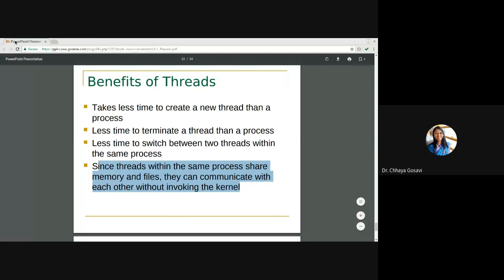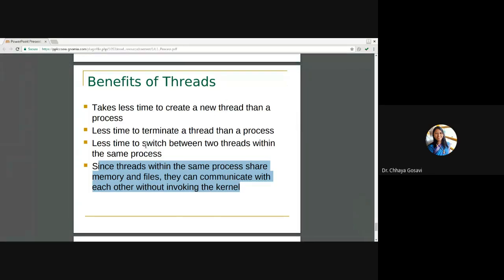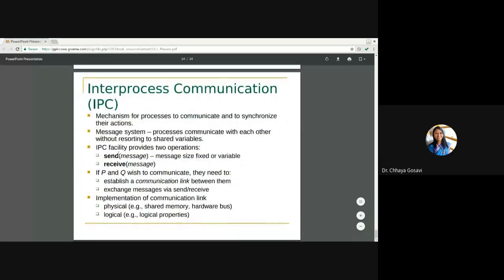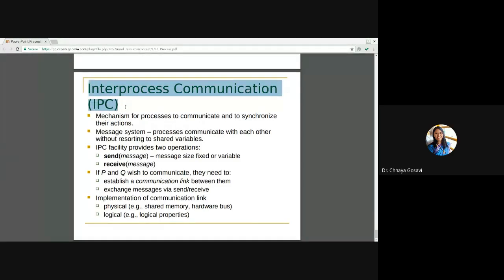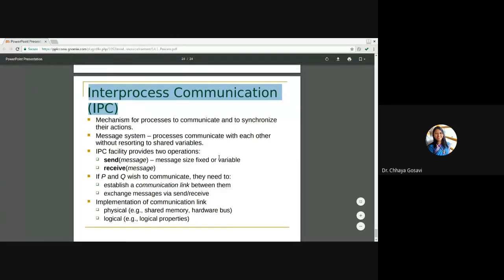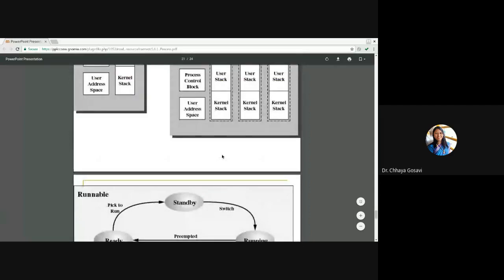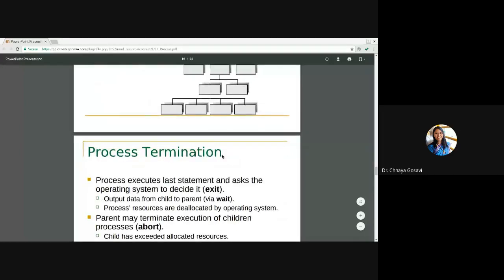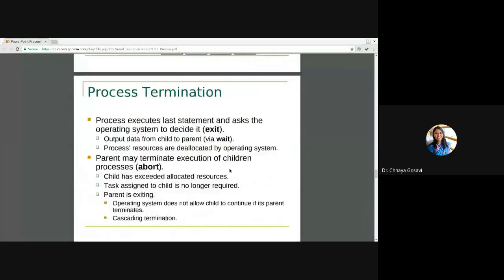And the advantages are that it takes less time to create, less time to terminate, less time to switch between two threads of the same process, and they can share memory and files, and communicate without invoking the kernel. In case of inter-process communication, that is IPC, Unit 6, it is all about how these processes will communicate with each other. We will see that in Unit 6. So you can skip these slides while studying for Unit 1 from cooperative processes. You just have to remember how to create a process and how to terminate a process.